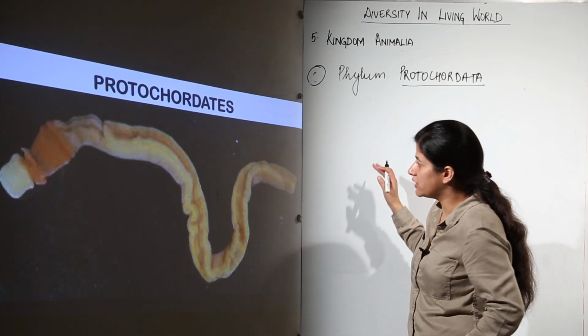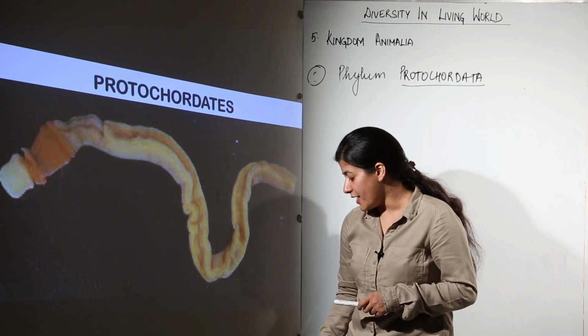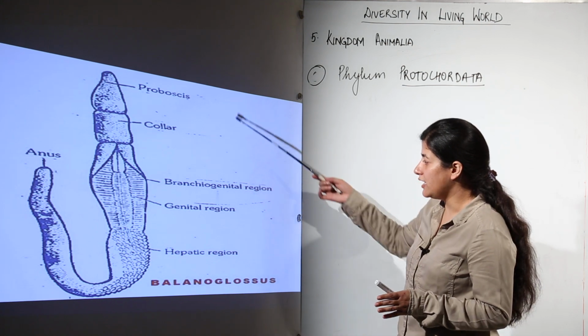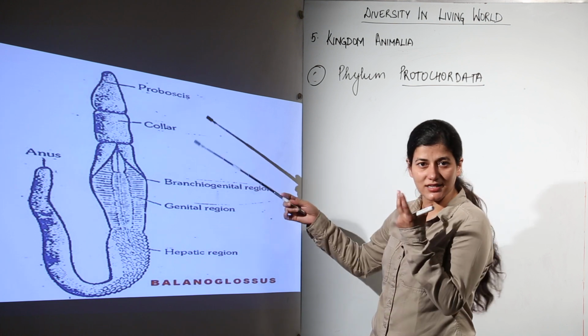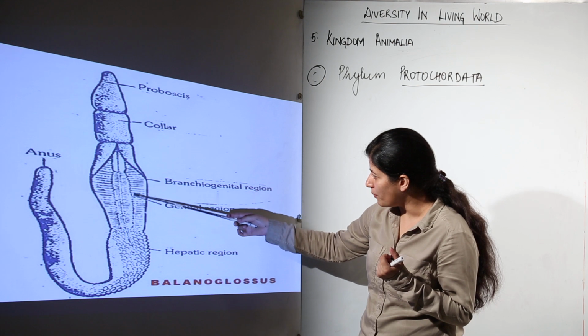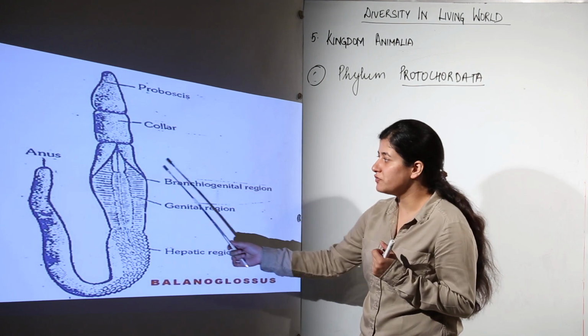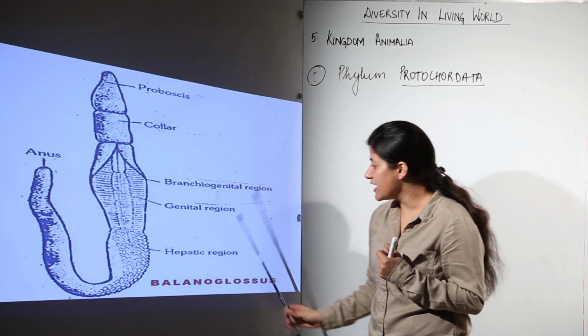What you see over here is Balanoglossus. This is an example of a protochordate. This is what their body looks like. We have a proboscis, that is a mouth-like structure. Then we have a collar, we have a genital region, a branchiogenital region which has pharyngeal gill slits present, there is a post-anal tail that is present, and a hepatic region.